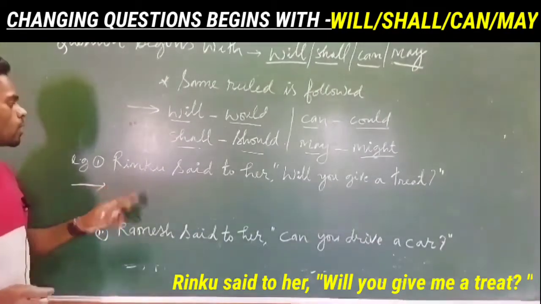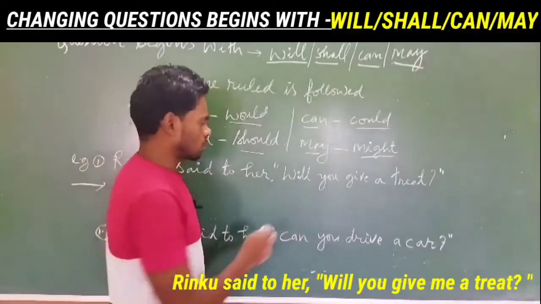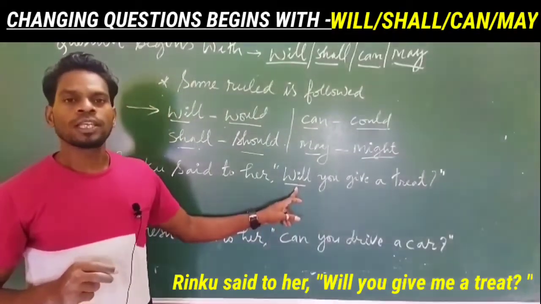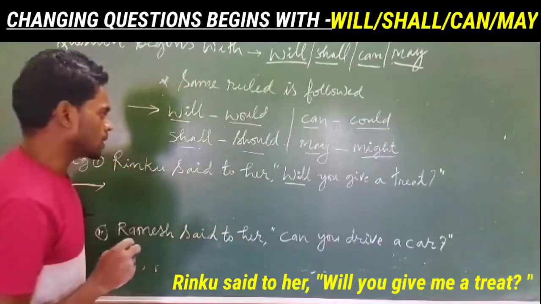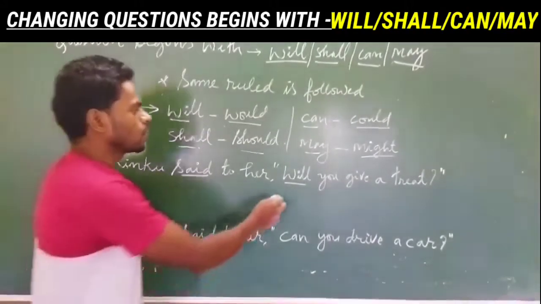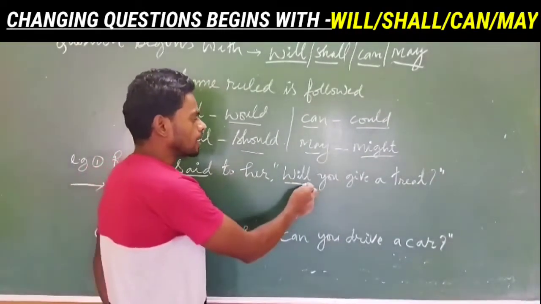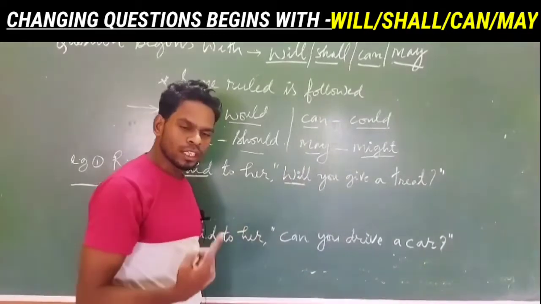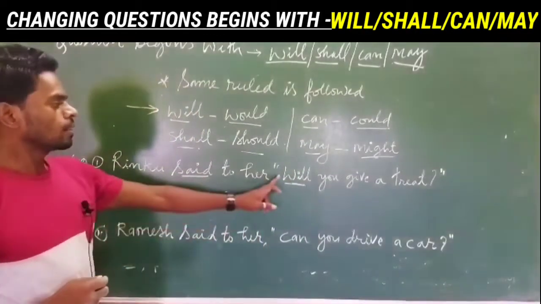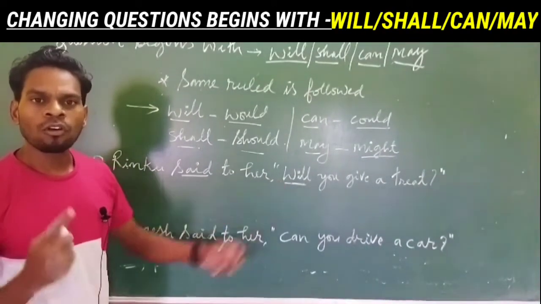So first one we have, Rinku said to her, will you give a treat? So will you give a treat? So this one is also part of yes no question. So now let's change it. So Rinku said. So said will change into asked, and will change into would. But then this is a yes no question. So question sentence will be changed into statement. And in question sentence, especially yes no question, we use if or whether.